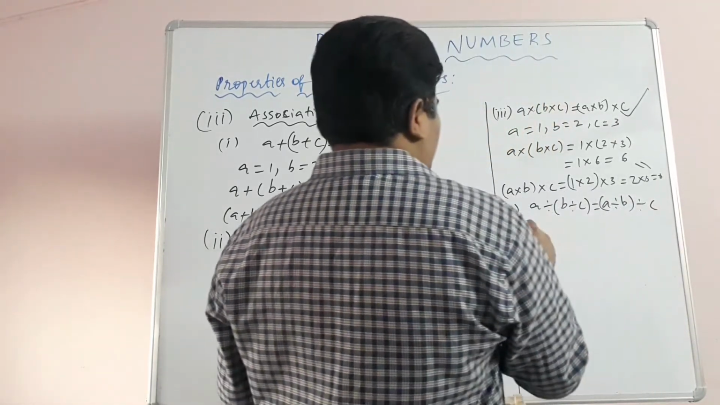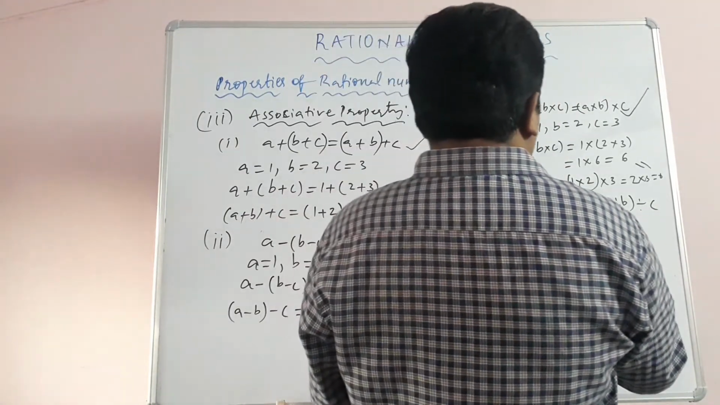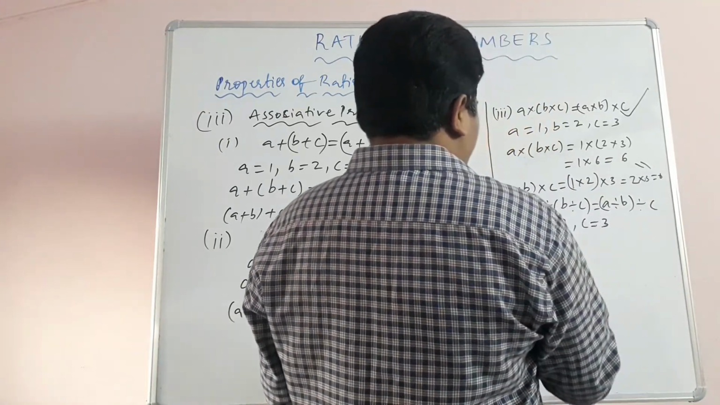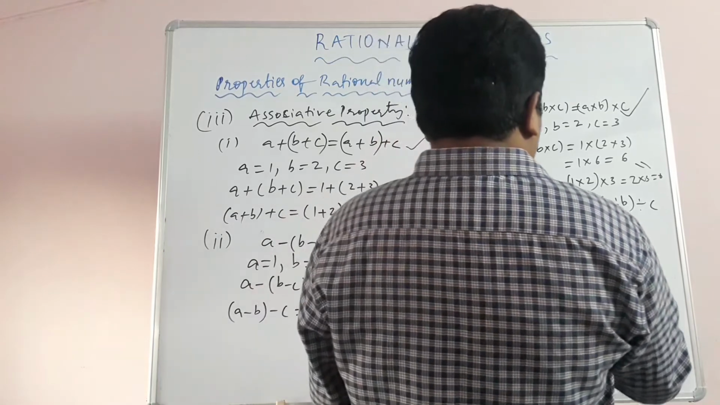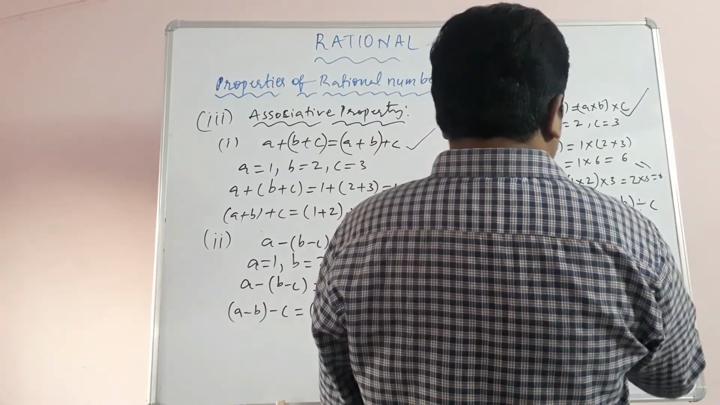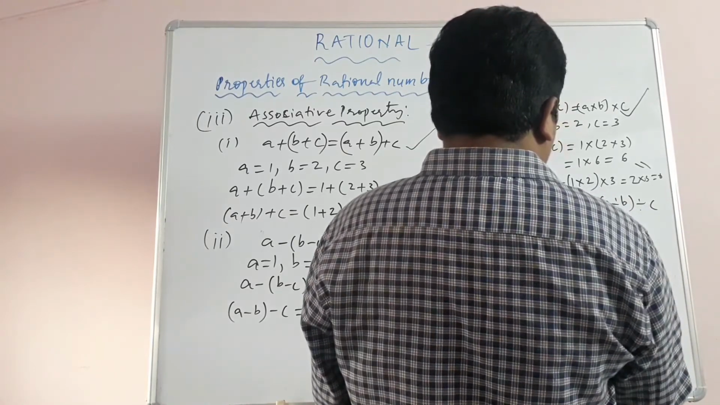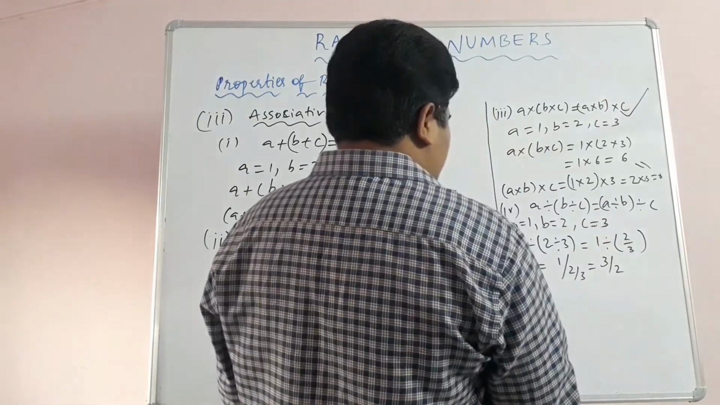So children, I am taking the same example. A is 1, B is 2 and C is 3. I am taking the LHS. That is 1 divided by (2 divided by 3), means 1 divided by 2 by 3. So you can also write it as 1 by 2 by 3, that is reciprocal, 3 by 2. So now let's see RHS.